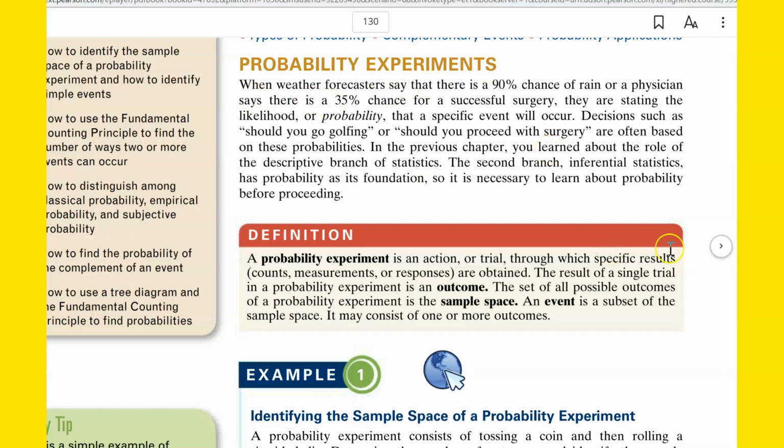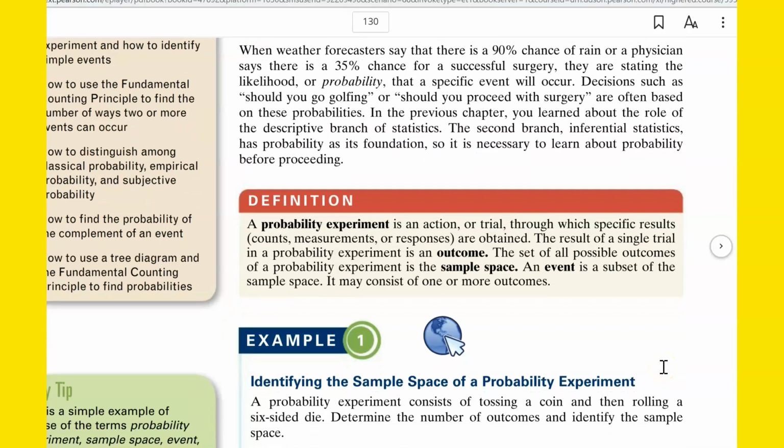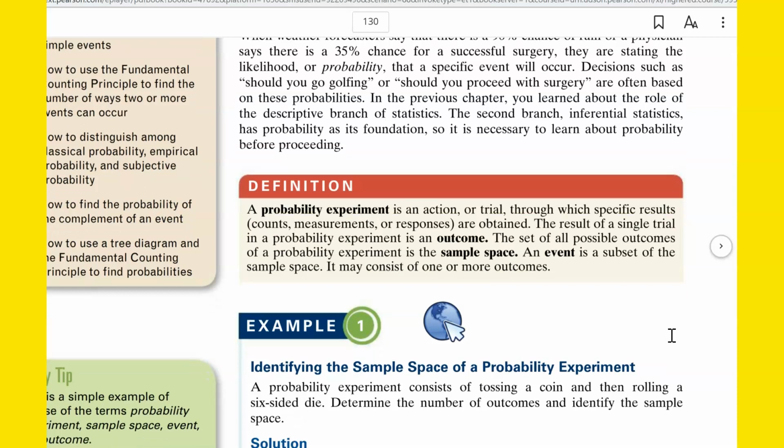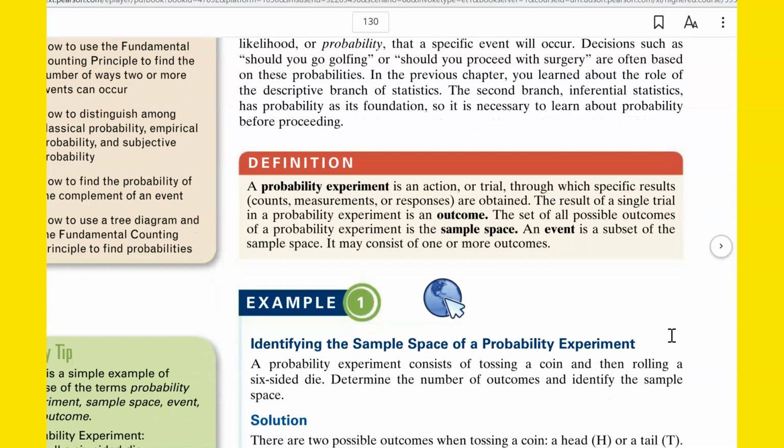When weather forecasters say that there's a 90% chance of rain or you have a 35% chance for successful surgery, then we're speaking about the likelihood or probability that a specific event will occur. Decisions can be based off of probabilities. In fact, decisions should be based off of probabilities. You need to live your life according to probability.